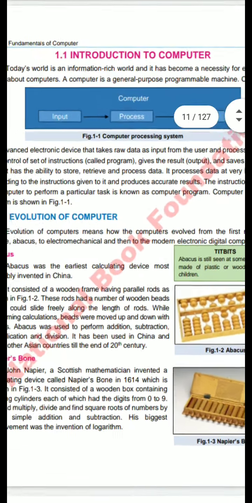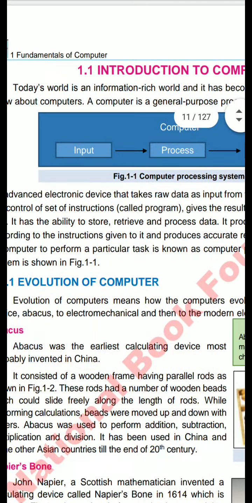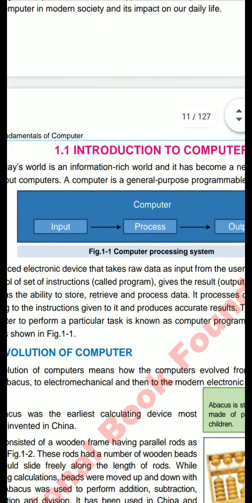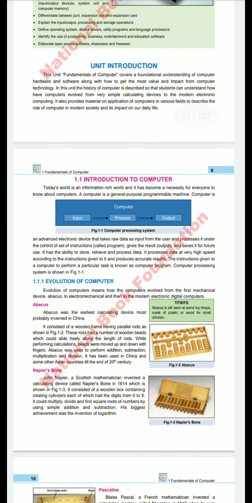Dear student, this is the block diagram of a computer, in which they are showing number 1, the input, number 2, the process, and number 3, the output. Today's world is an information-rich world, and it has become necessary for everyone to know about the computer. A computer is a general purpose programmable machine. This is the next short definition.